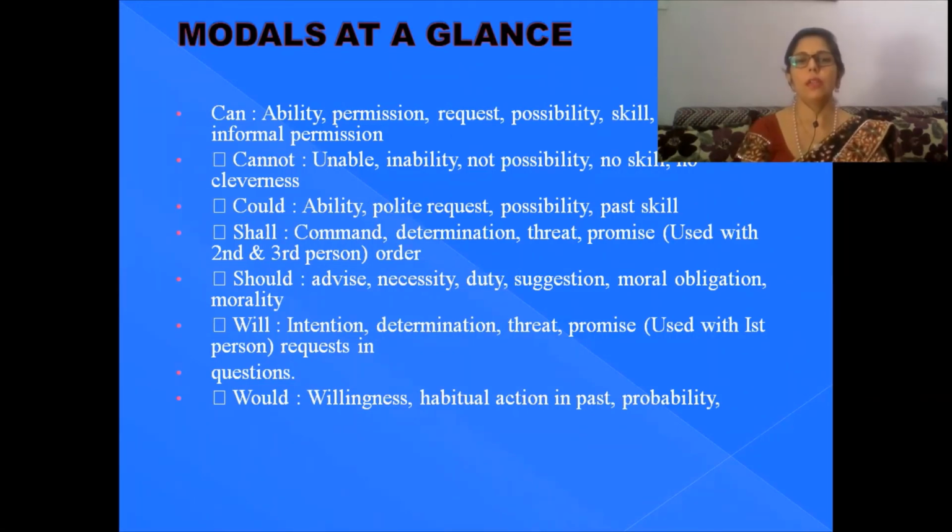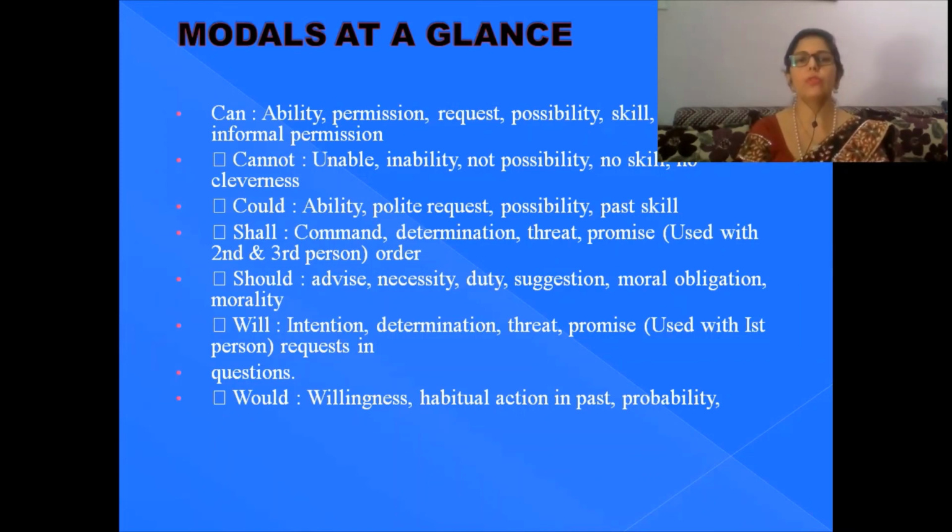Shall is used to show command, determination, threat, and promise when it is used with second and third person. Order also.